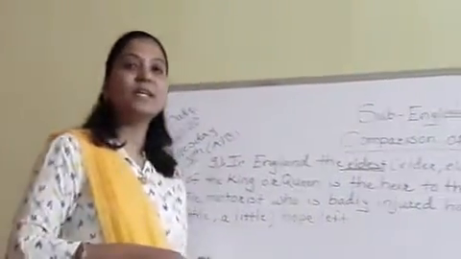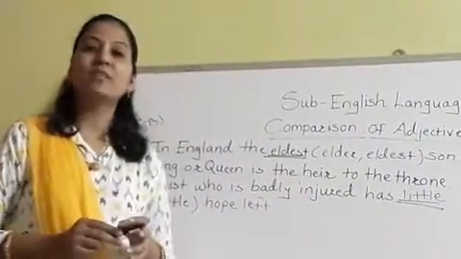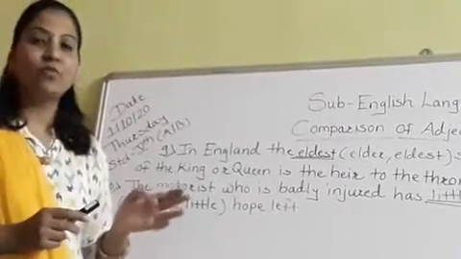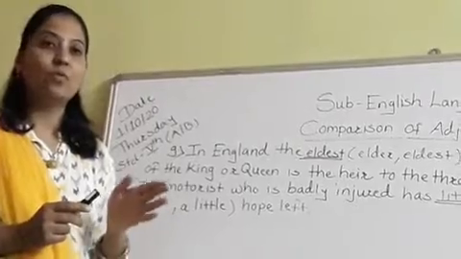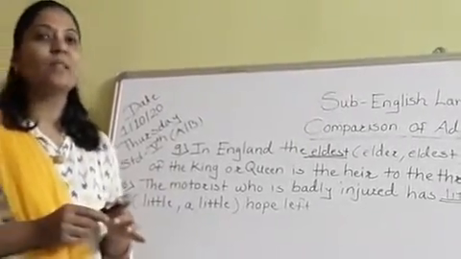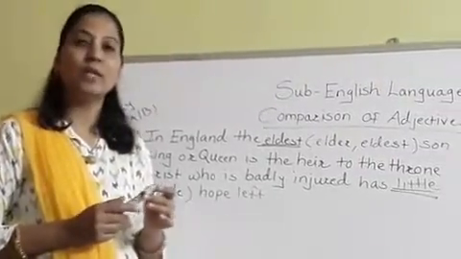Here we have completed comparison of adjectives, and along with that we have also studied how to use few, a few, or the few, little, a little, the little, elder, eldest, older, oldest.